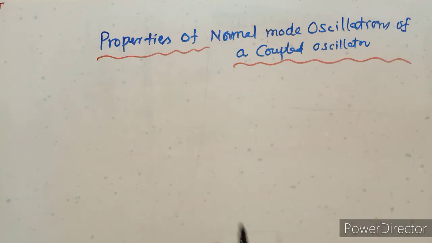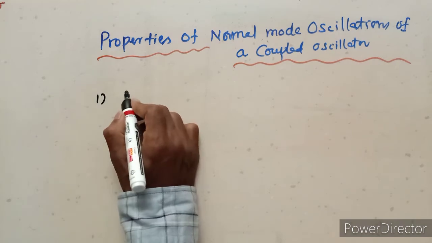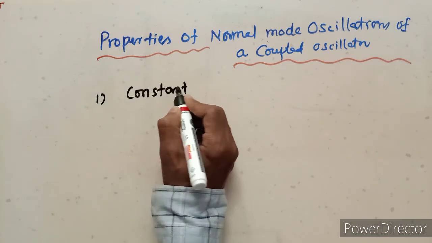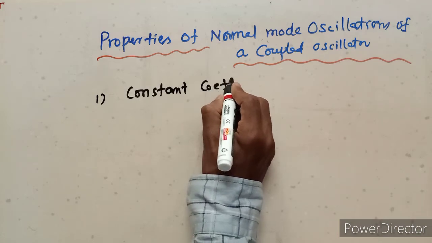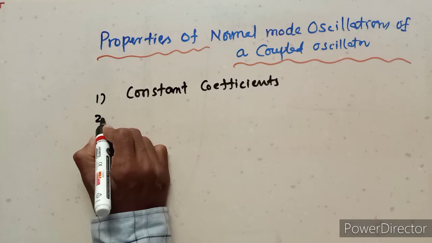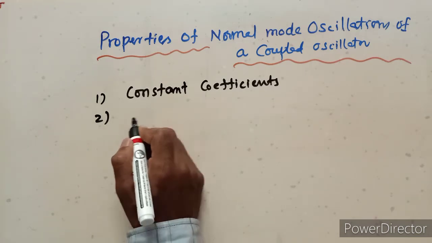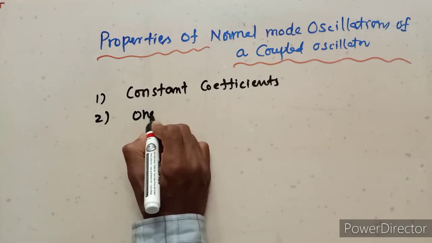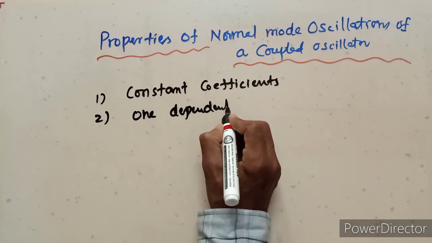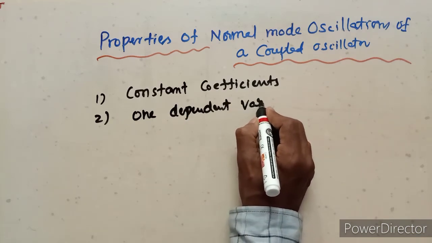First one, they have constant coefficients. They contain only one dependent variable.